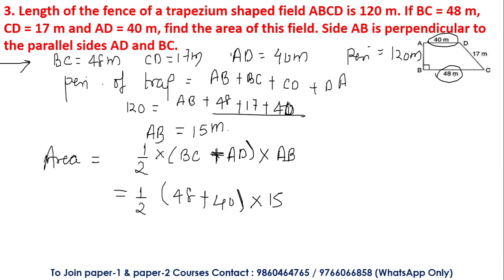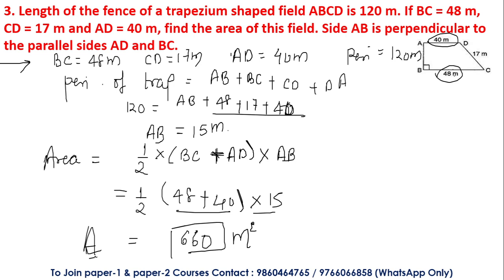Now we have to find it out. So after solving this, we'll get the value that is equal to half of 88 into 15, right? Half of 88 means 44. 44 into 15 will give me 660. 660 meter square is the area of the given trapezium over here, students. So this is how we have to solve the questions of the area of trapezium.